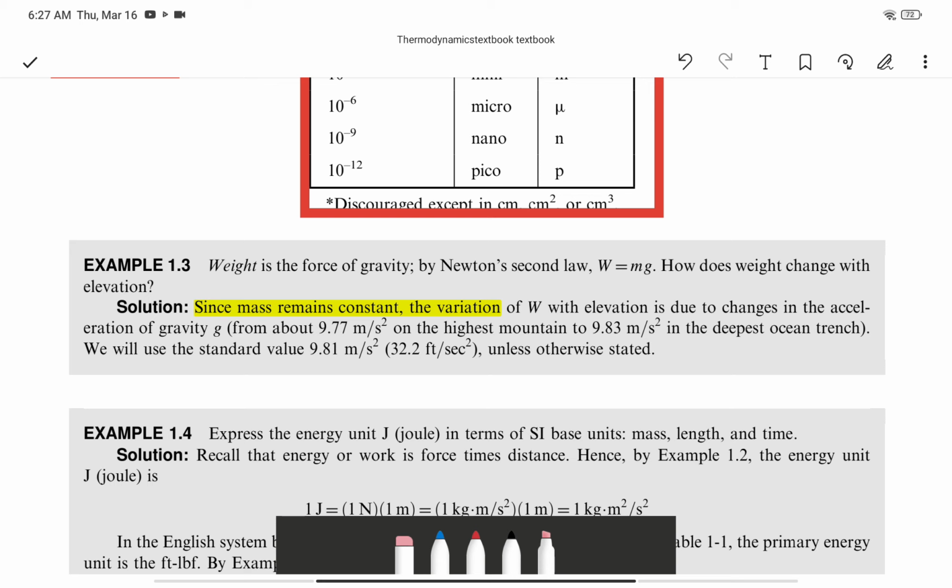Weight is a force of gravity. By Newton's second law, weight, or W, is equal to mass times g.